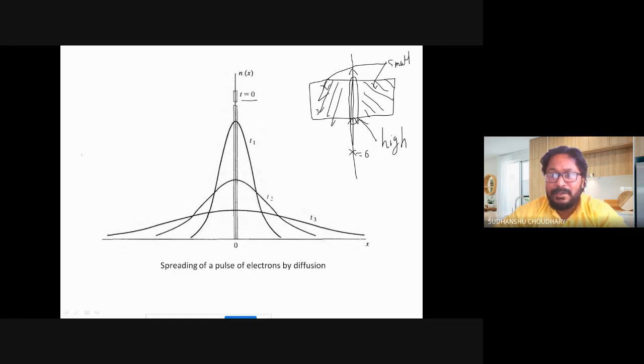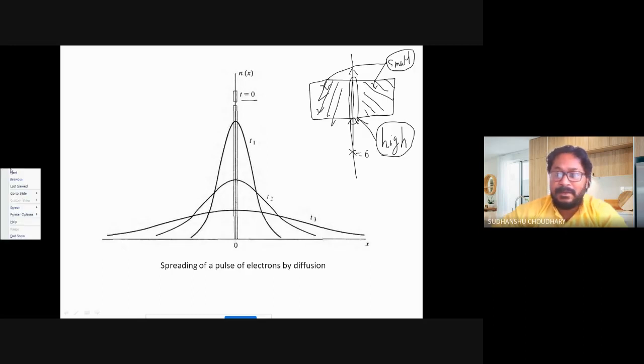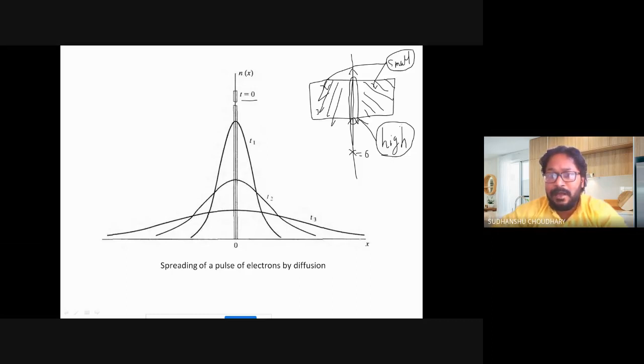So obviously now I have two regions. One has a high concentration of electrons, and the other two have a small concentration of electrons. So obviously, as per the definition of diffusion, the carriers will diffuse or move from a region of high concentration to a region of low concentration. That means diffusion will happen here. The carriers will diffuse from the center of this semiconductor towards the left, and also towards the right.